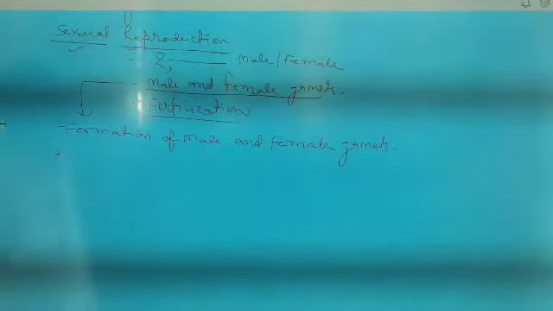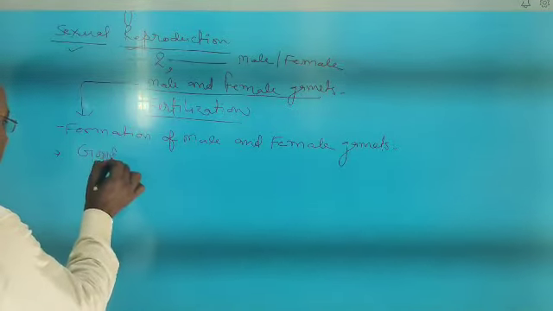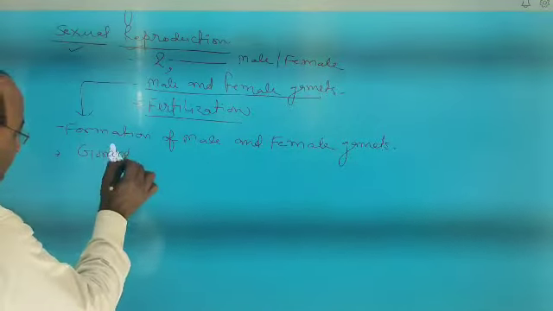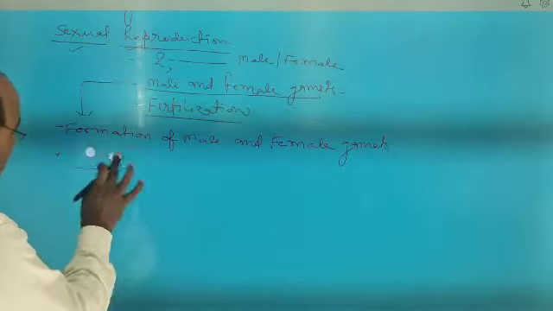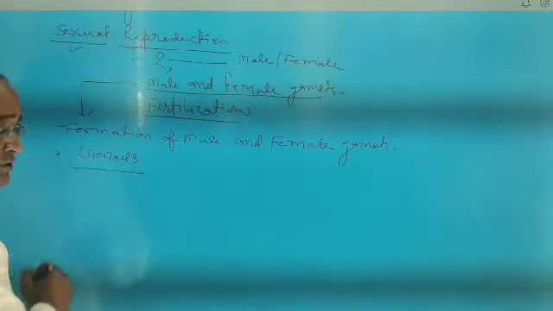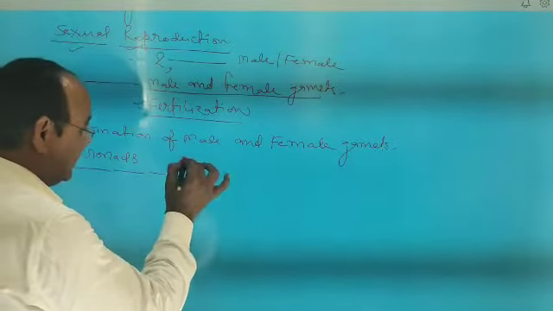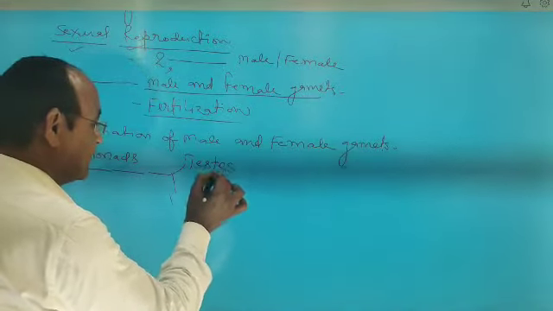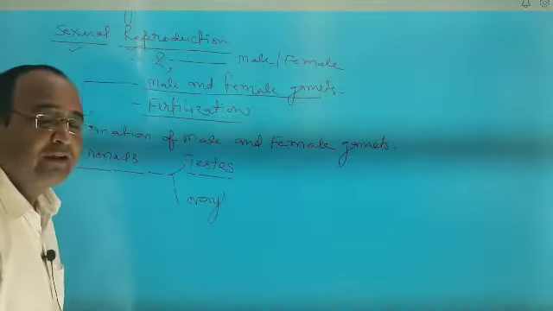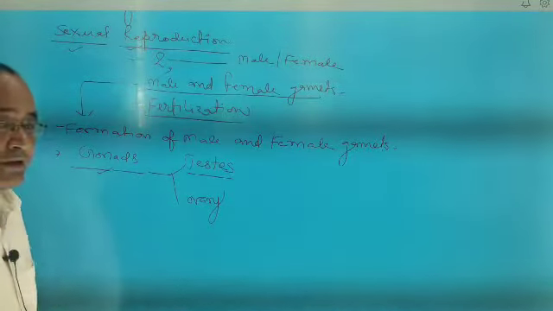For the formation of male and female gametes, especially in animals, gonads are found. So simply, what are gonads? These are testes in males and ovary in females. Testes and ovary are commonly known as gonads.